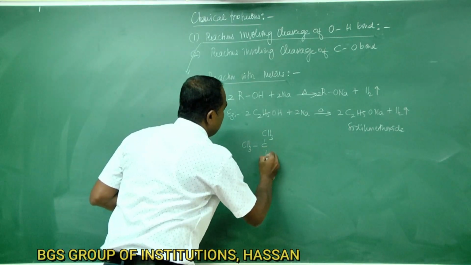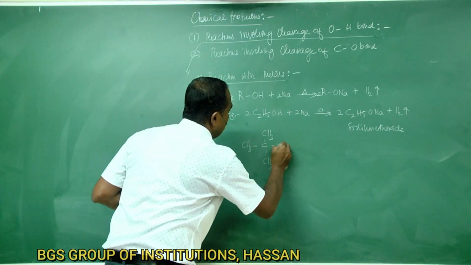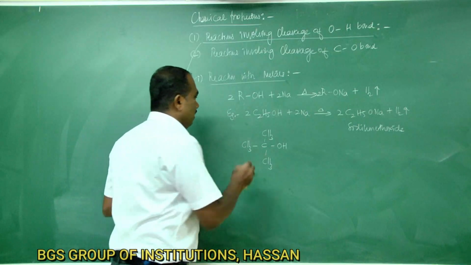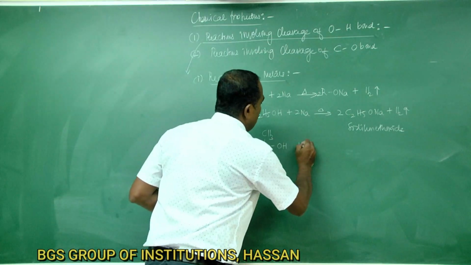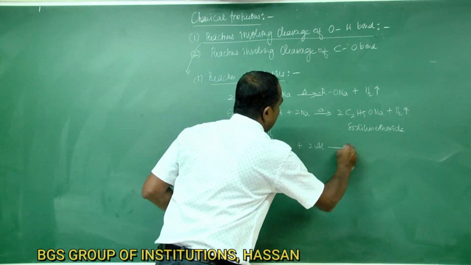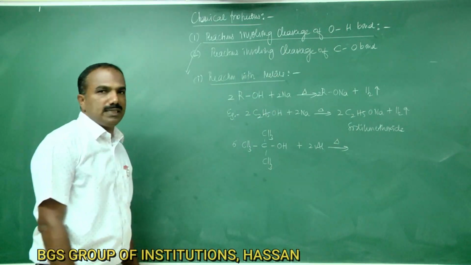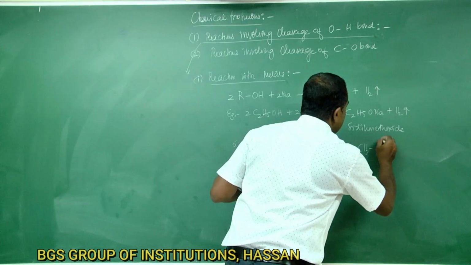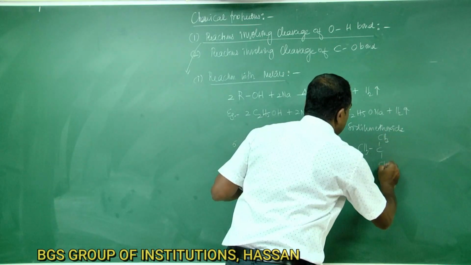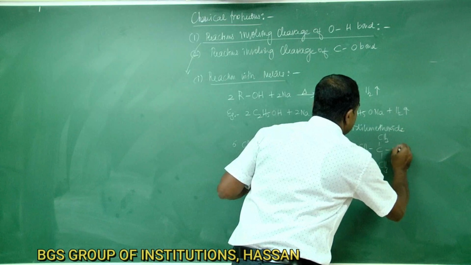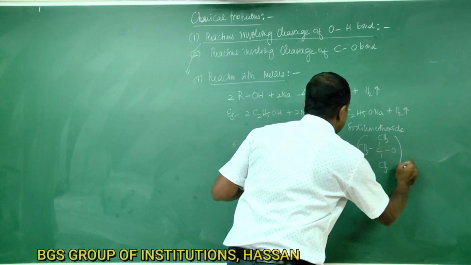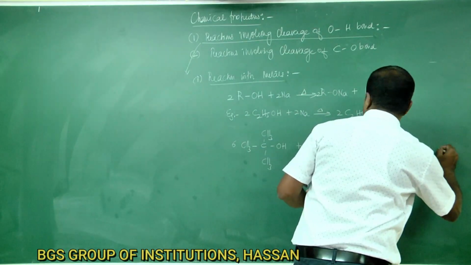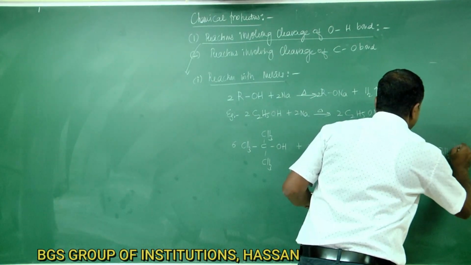When tertiary butyl alcohol, (CH3)3C-OH, is heated with aluminum metal, we are going to get ((CH3)3C-O)3Al with the liberation of 3/2 H2.